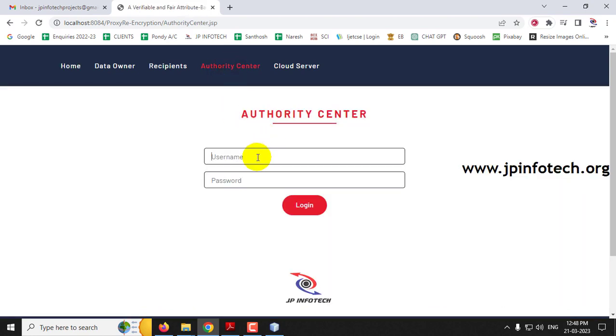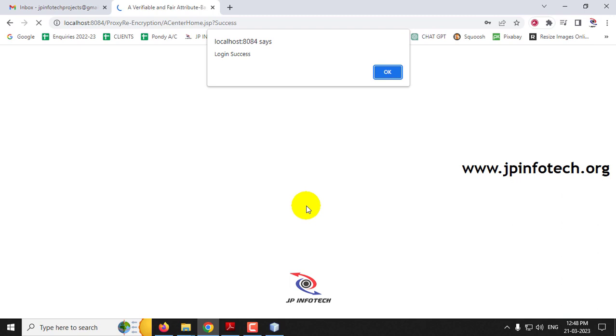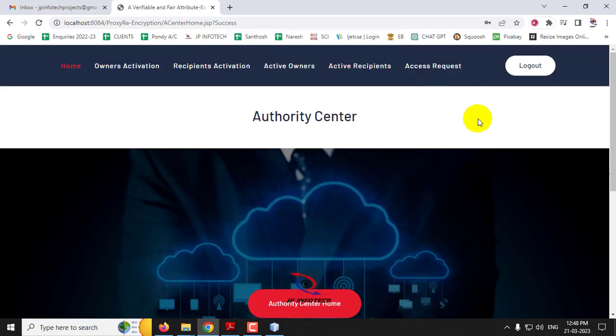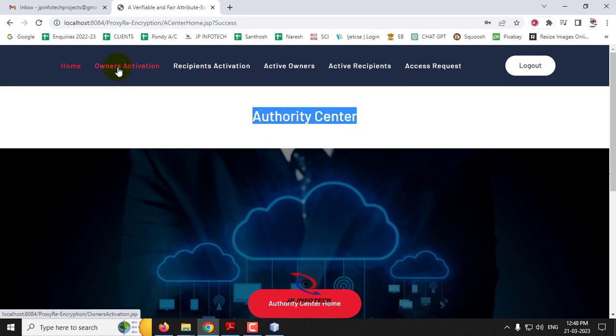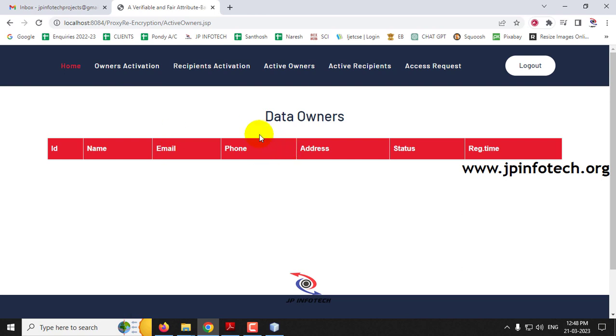The authority center username and password is AC, and click login. Now you can see the login success message, and click OK. Now in the authority center, you can see the options of owner activation, recipient activation, active owner, active recipient, and access request. First let me show you, there are no active owners or active recipients, because we have not activated or registered any owners.